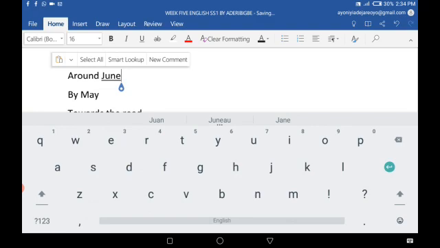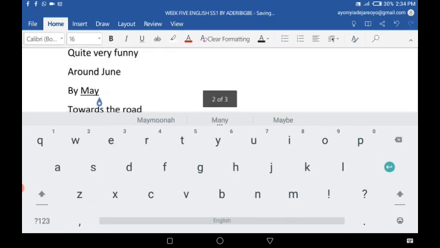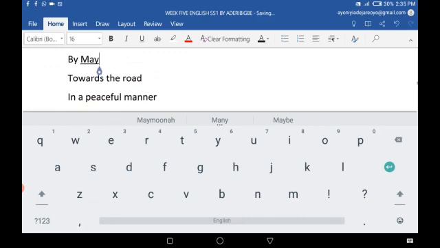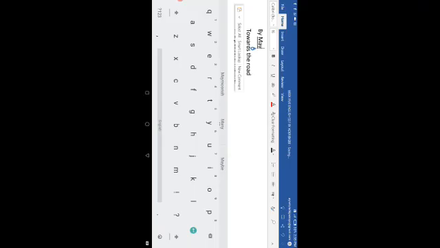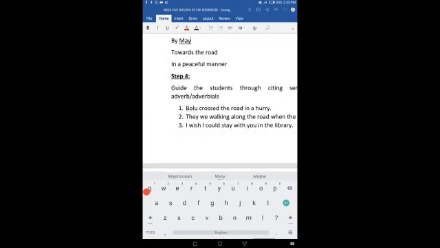Sometimes they ask you what is the grammatical name. That is an adverbial phrase. Adverbial, what do I call it? Adverbial phrase: around June. By May. No, I will be home by May next year. I'm going to the US to study. I put in to study linguistics, so I should be home by May next year. By May, adverbial. It's also an adverbial phrase. Towards the road. Where is he heading to? He's heading towards the road. I saw him when I was coming in. He's heading towards the road.